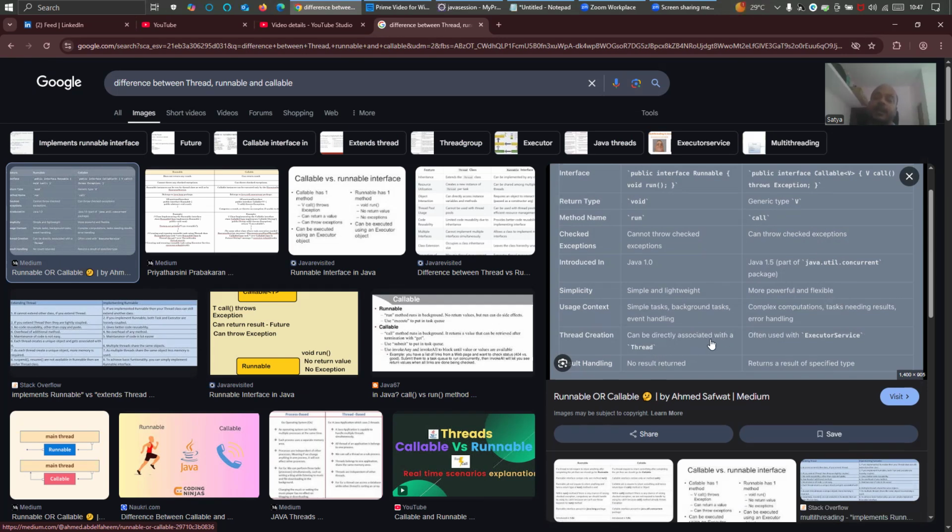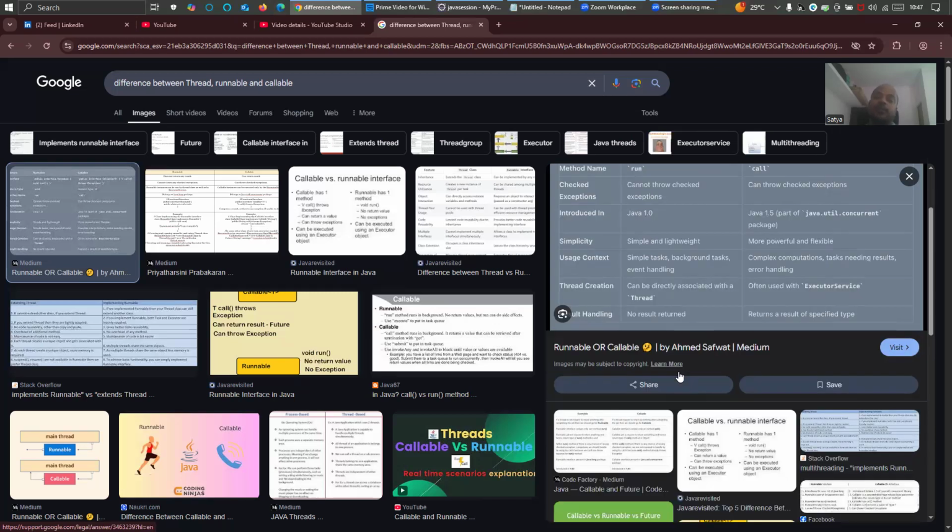Thread creation: Runnable can be directly associated with thread, while Callable is often used with executor service. So you cannot directly associate Callable with thread, but you can use it with executor service. Internally, executor service creates thread for Callable. That's how it is, right? So no result returned in case of Runnable, and result is returned in case of Callable.